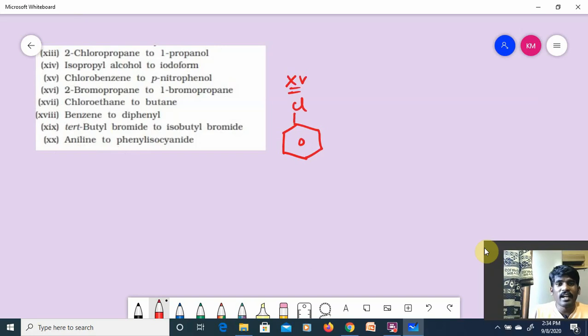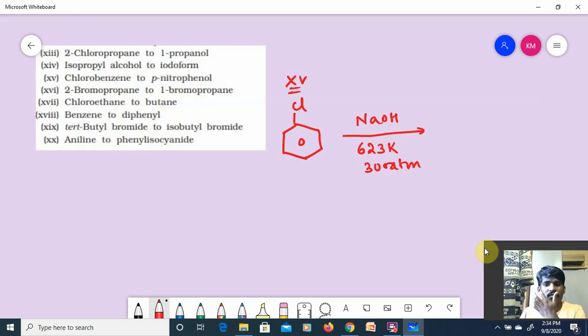to para-nitrophenol. First of all, treat it with NaOH at 623 Kelvin. High pressure should be applied. Why? Because aryl halides are inert, less reactive towards nucleophilic substitution reactions. That's why we use high temperature, high pressure conditions. This process is called Dow's process.